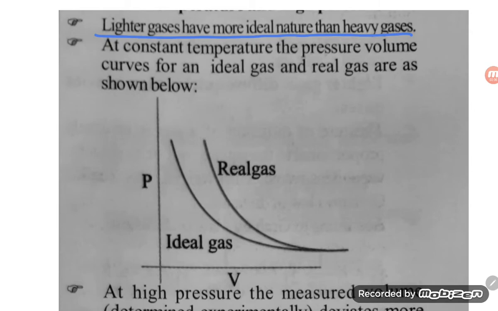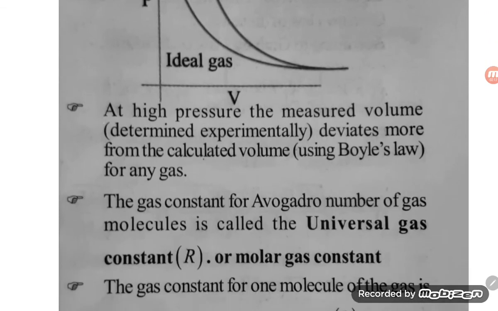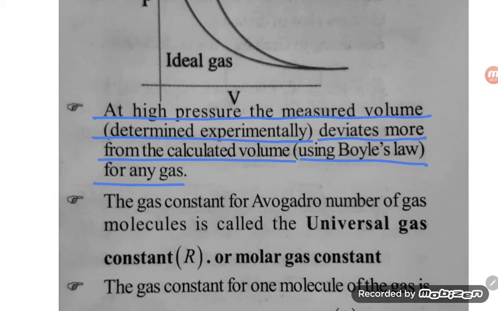Next point, students, at a constant temperature and pressure, the volume curves of the ideal gas and real gas are shown below. Okay, so the ideal gas is steeper compared to the real gas. At high pressure, the measured volume determined experimentally deviates more from the calculated volume, usually using Boyle's law for any gases.